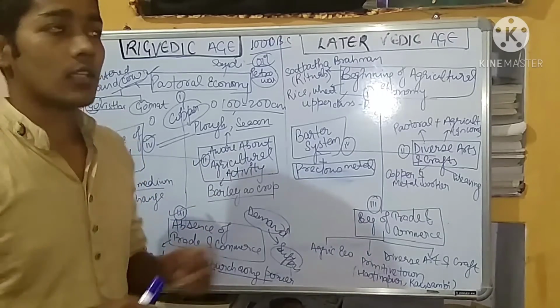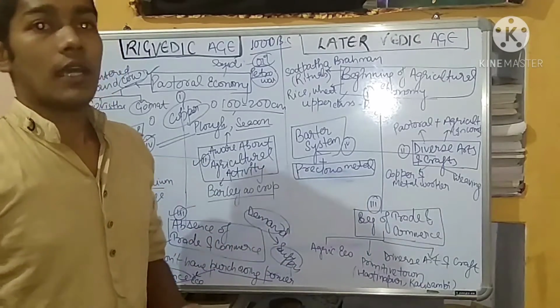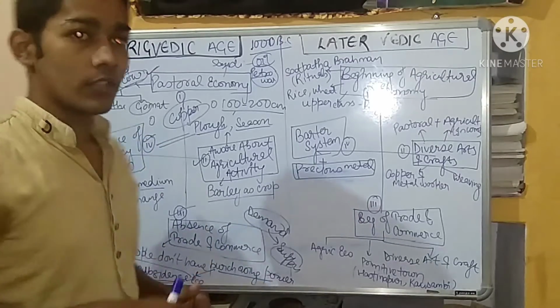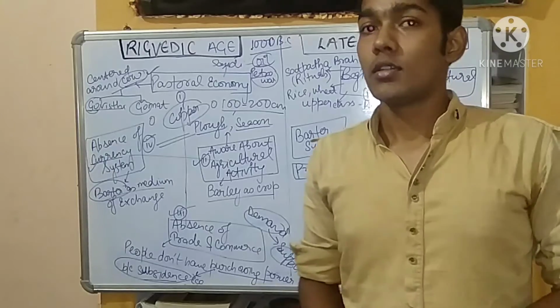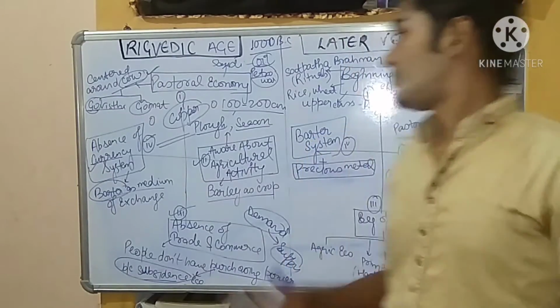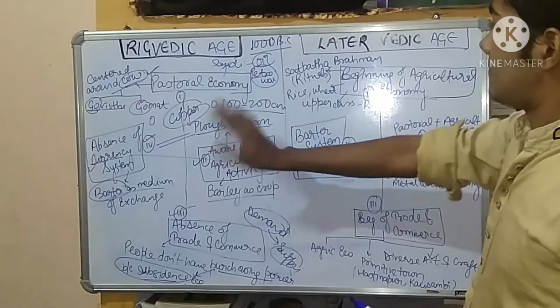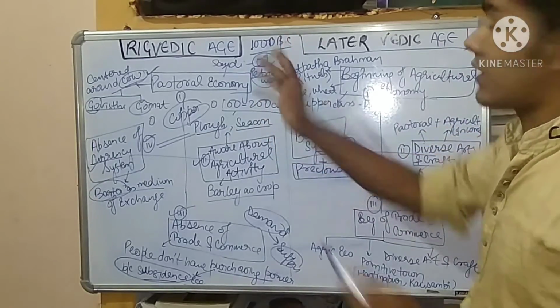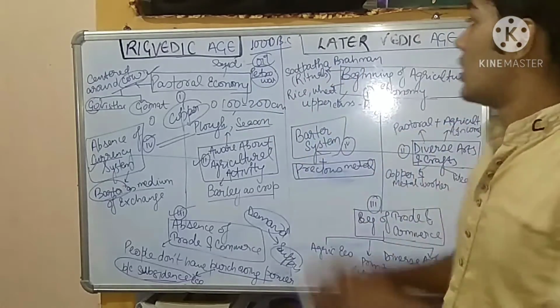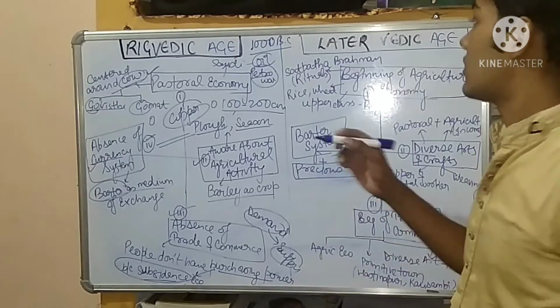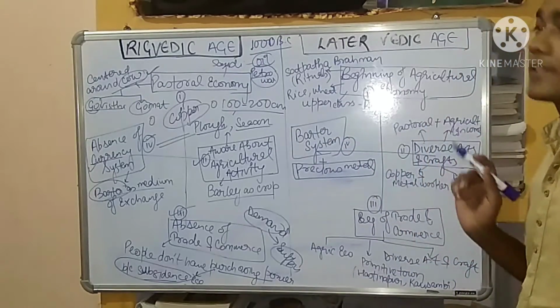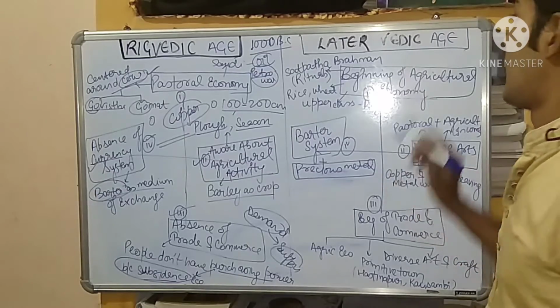On that land we can grow our agriculture crops, and when the agriculture crops grow, we know what will happen. We will have food in abundance. So, as we have discussed, this iron has played a very important role, and now we will discuss how this iron has changed the society.